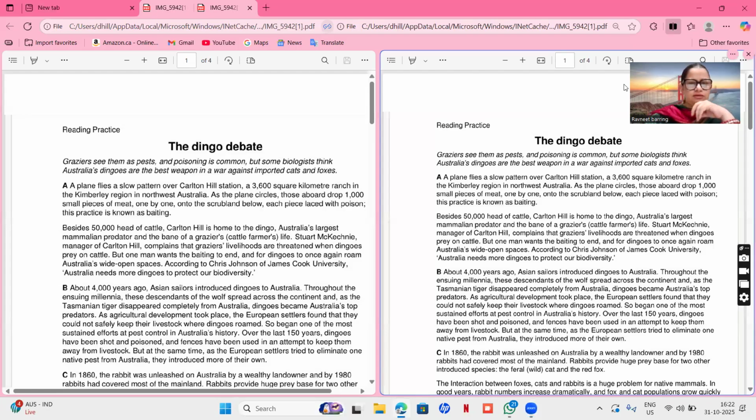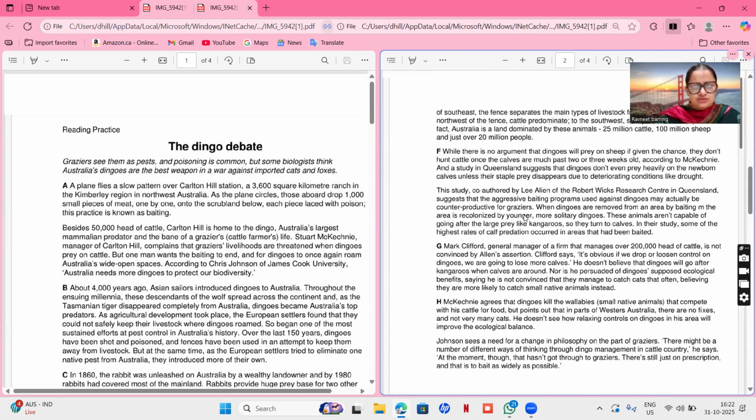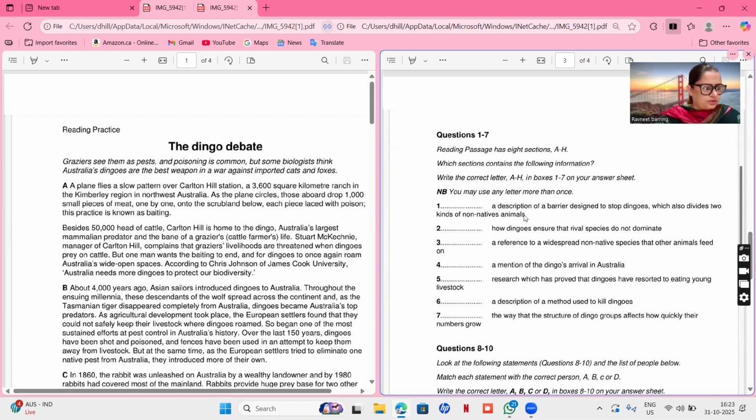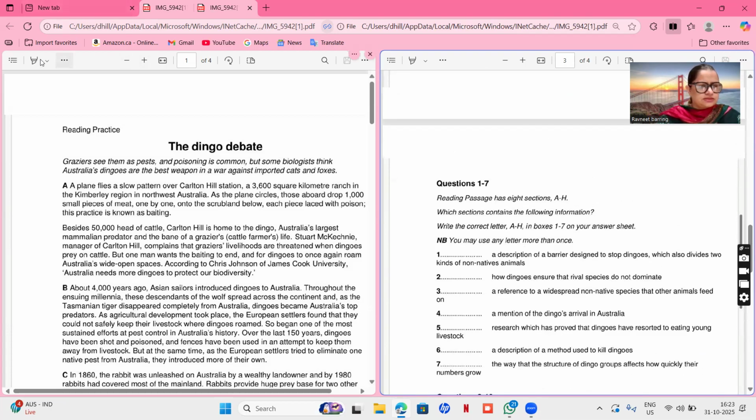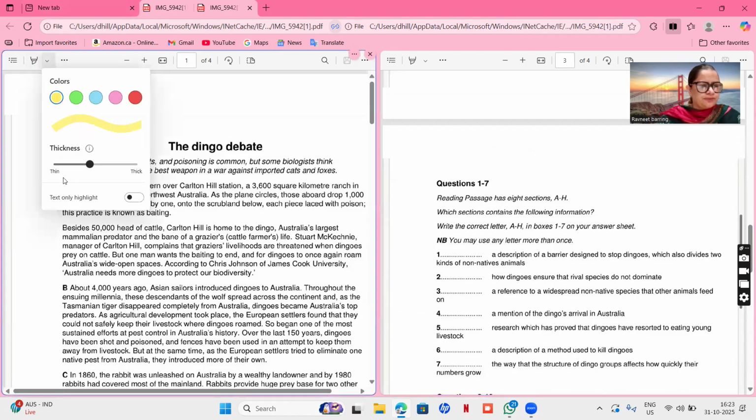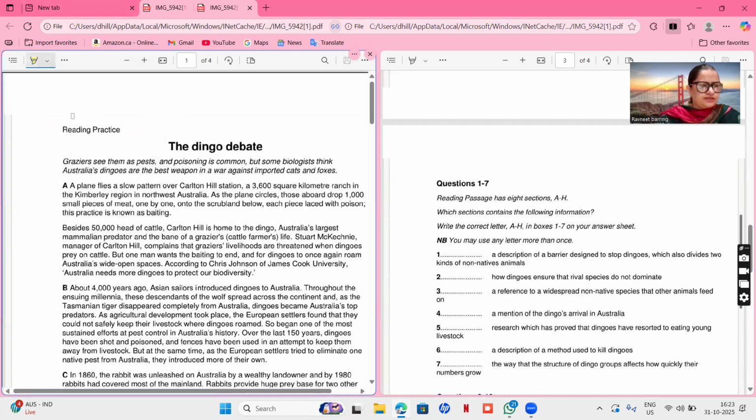Hello everyone. So today we are going to solve this passage which came in 9th October exam, and it is named as the Dingo debate. So the date of the examination was 9th October. All right. So the Dingo debate. It is generally considered as a difficult passage. Let's see what the question types are.